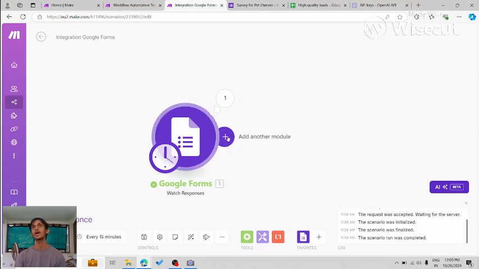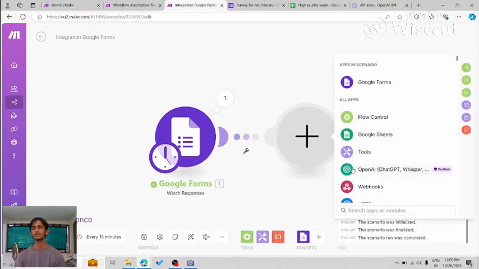So now we are going to add another module. Now this one is an extremely powerful module. It's the OpenAI module. So till now we have only seen ChatGPT, how ChatGPT works.